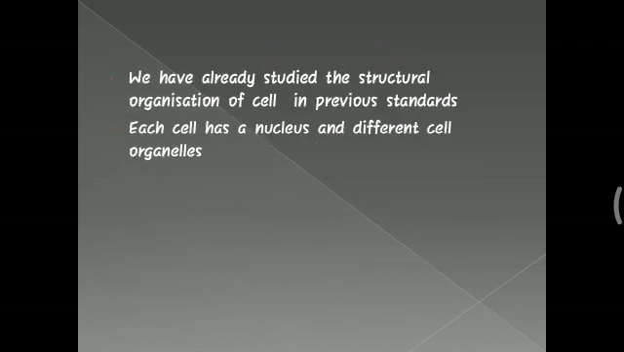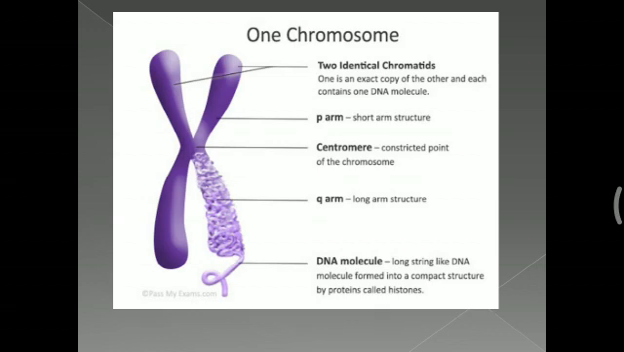We have already studied the structural organization of the cell in the previous standards, where you have studied that each cell has a nucleus, cytoplasm, and different cell organelles. Now let us see first the structure of a single chromosome, in which two identical chromatids are there. The upper portion shows the P arm, the lower portion shows the Q arm. The centromere is present at the center, and wherever the Q arm is located, you can see the coiling of the DNA molecule.